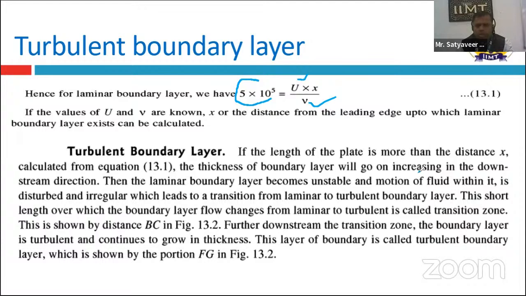Then the laminar boundary layer becomes unstable, and the motion of the fluid within it is disturbed and irregular, which leads to a transition from laminar to turbulent layer. This short length over which the boundary layer flow changes from laminar to turbulent is called the transition zone. In the figure, we have indicated the distance BC. The turbulent boundary layer, the transition boundary layer, and the laminar boundary layer are shown in the figure we discussed earlier.